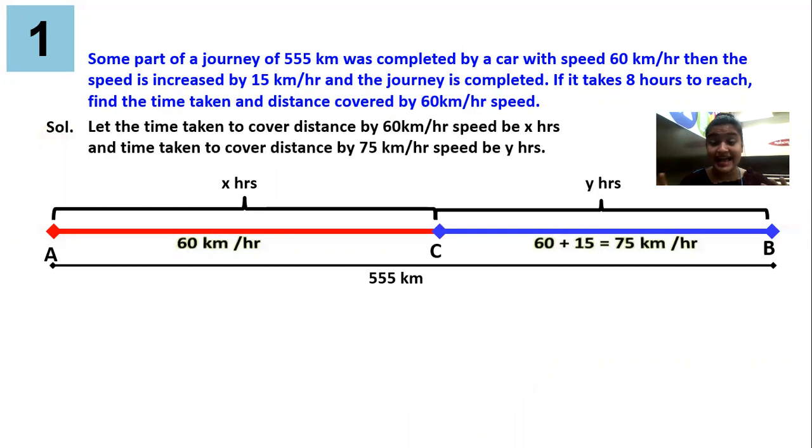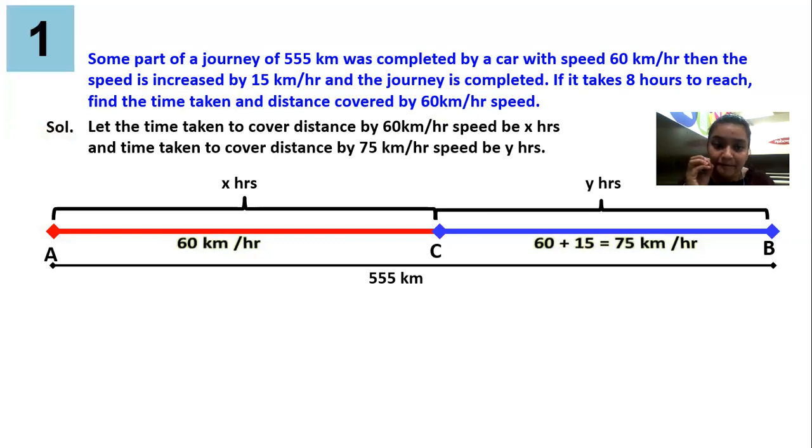You can see I have mentioned the units very properly because in word problems, units are very important. So let's write it down. Let the time taken to cover distance by 60 kilometer per hour speed be x hours and the time taken to cover distance by 75 km per hour be y hours. Now guys, it is a speed distance time sum.